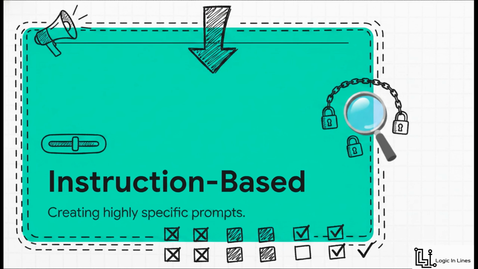Then we have instruction-based prompting. Think of this as your ultimate micromanagement tool. You're layering highly specific rules and constraints into the prompt to tightly control the outcome. You aren't just asking for a summary anymore. You are explicitly telling the AI what not to do, what keywords to avoid entirely, and what exact perspective to maintain. It's all about setting really strict boundaries.